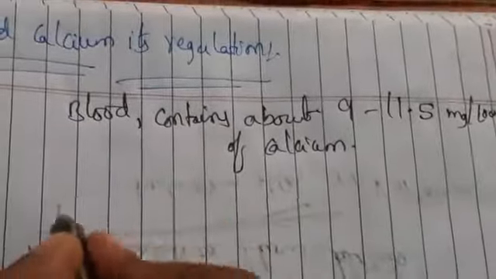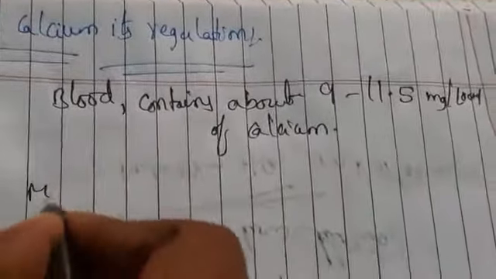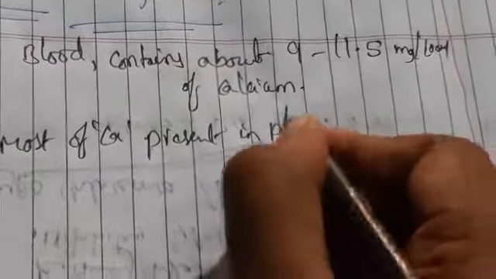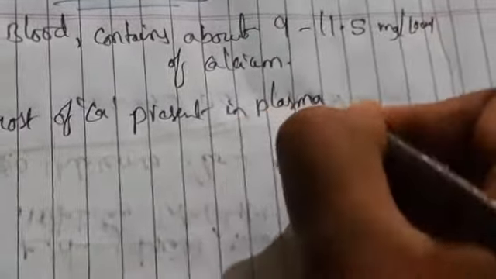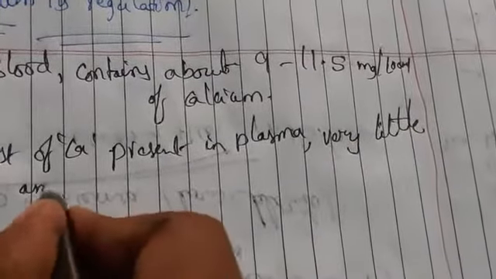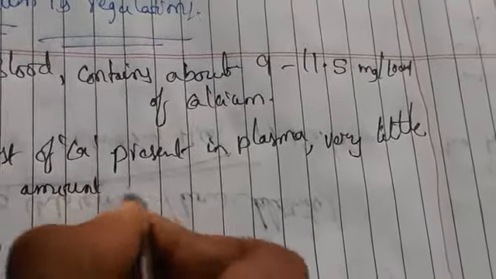Most of the calcium is present in plasma, and a very little amount is in red blood cells.